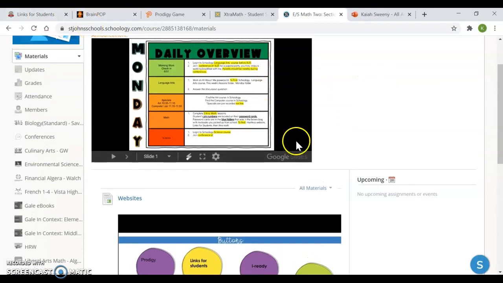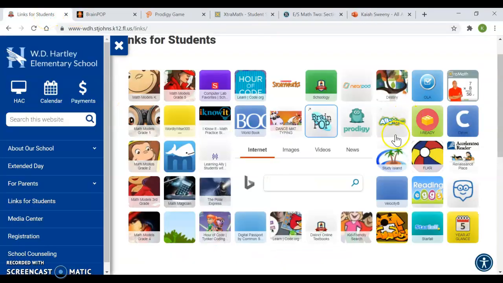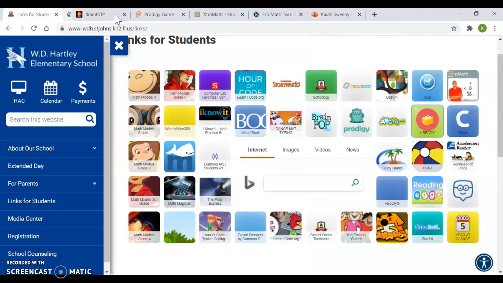All right, so let's check out the rest of the links for students buttons. BrainPop we've done. iReady, we're not allowed to do that until after we take our diagnostic testing, so please no one log into iReady yet. I'll let you know when that's safe to do so.